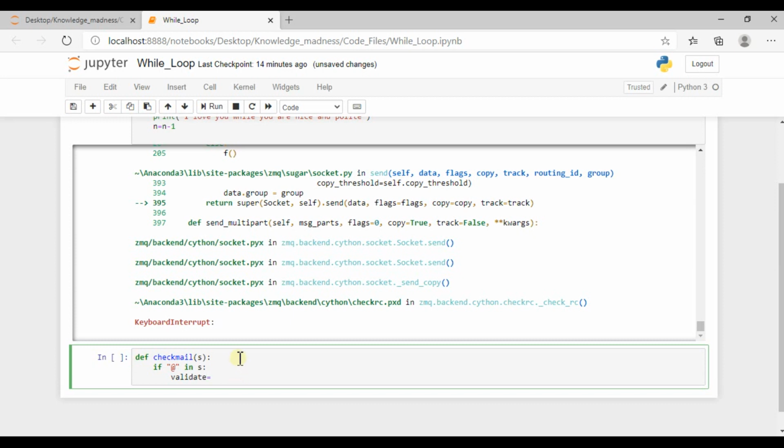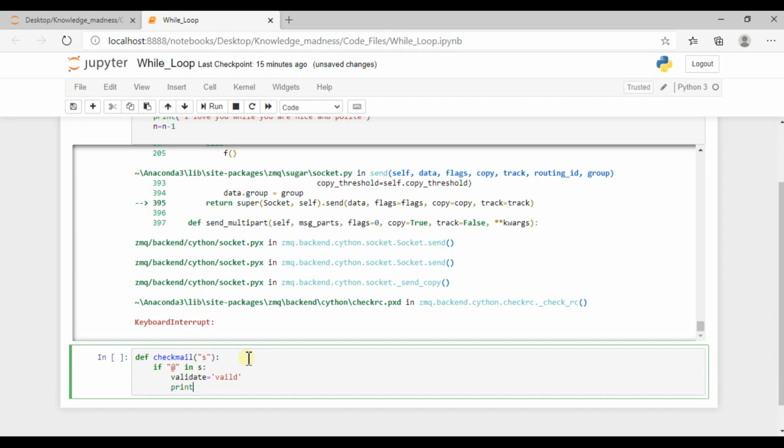If this condition is met, the email is valid, and I'm also printing the statement: thank you,